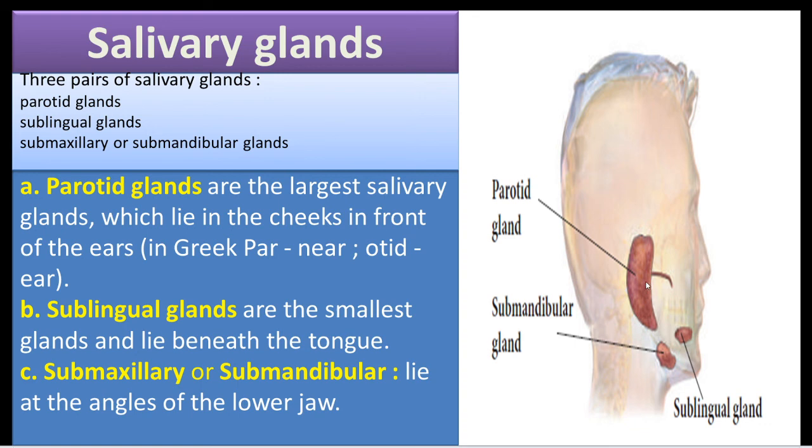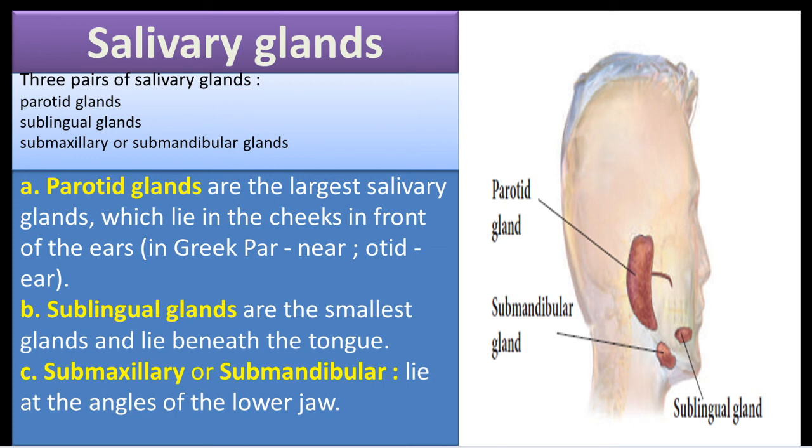The next one is sublingual glands. These are the smallest glands and they lie beneath the tongue. When you raise your tongue, your sublingual gland is located there. Then the submaxillary or submandibular glands are located at the angles of the lower jaw, where the jaw bends.